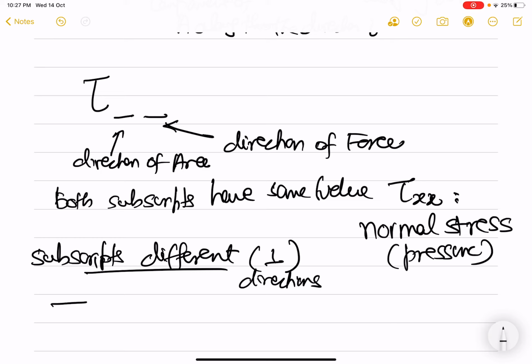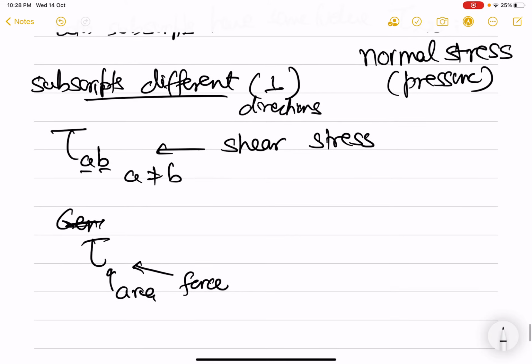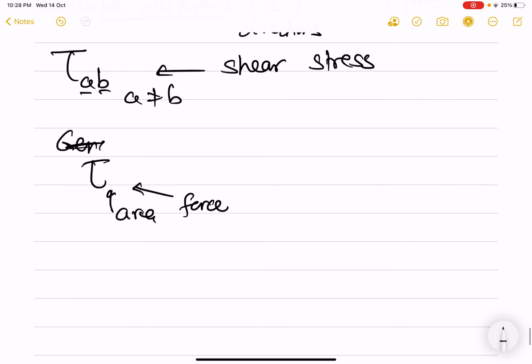And then tau AB, for example, A is not equal to B, this represents a shear stress. And if we generalize, what we say is the first subscript is area, the second subscript is force. So then this is first, this is second.